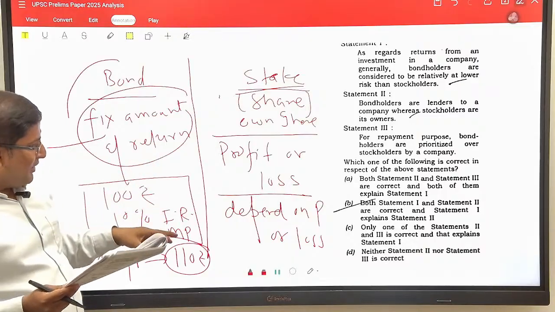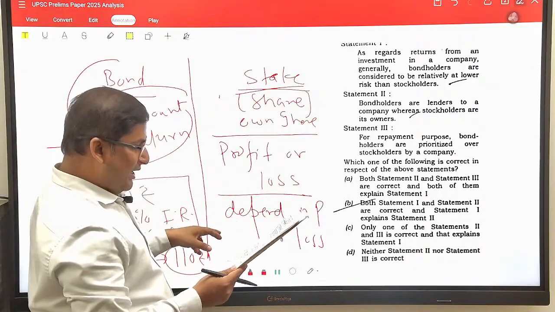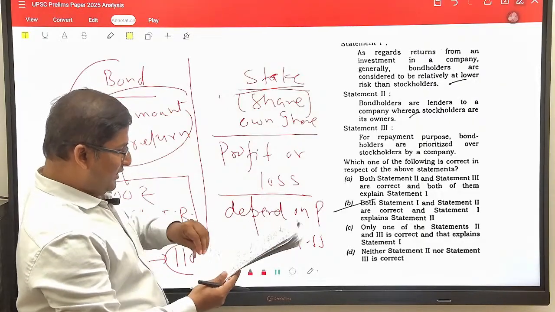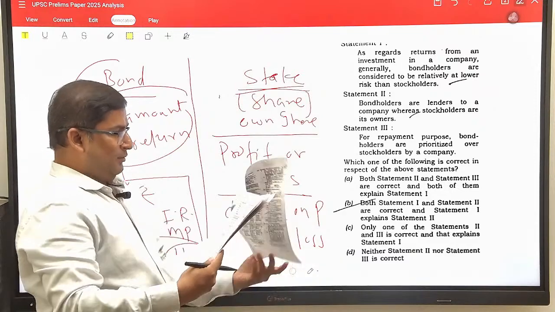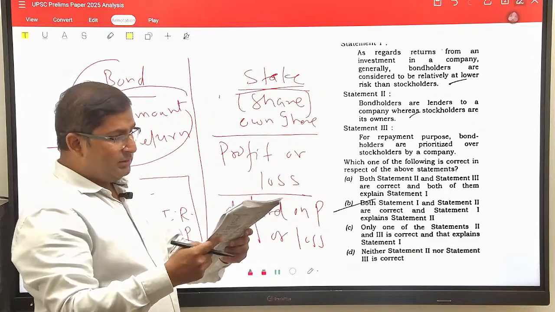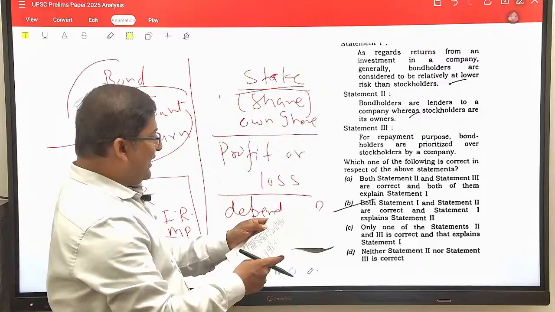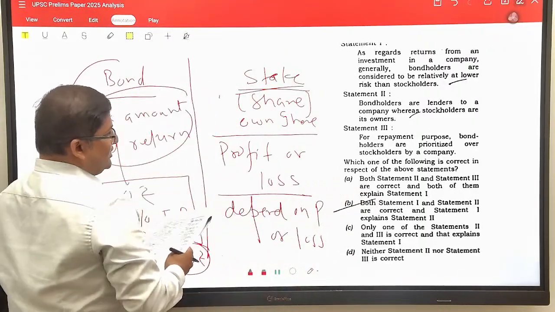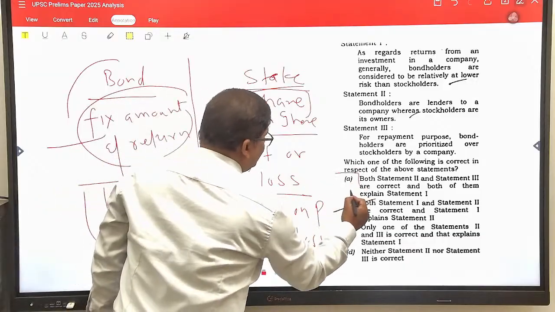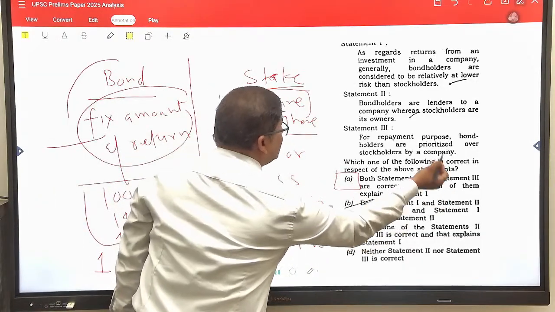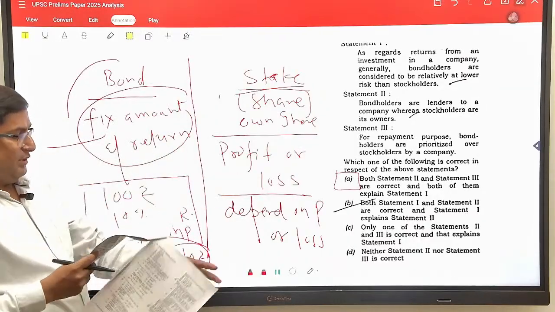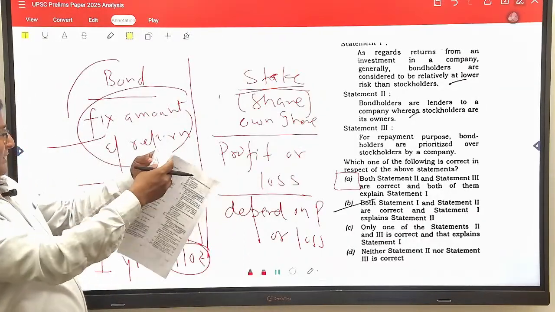So according to me, the answer of this question would be, let me see the question, statements 2 and 3 are correct, and both of them are explaining statement 1. See, this would be the answer. Both statements 2 and 3 are correct, and they are explaining statement 1. Now come to the next question.